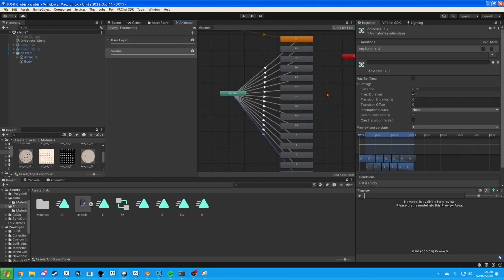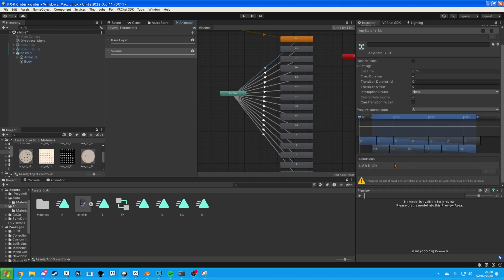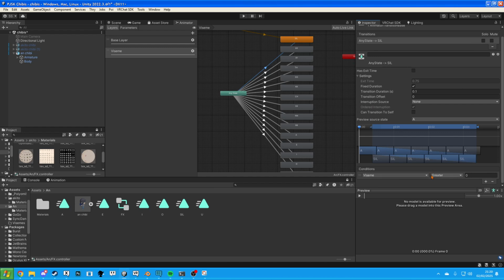Okay, yapping over. All of these are done. So now we have to go through them even more. So conditions. Visime, we want that to equal 0. And for each one, we want to make it equal, and then the number will just increment each time. The joys.